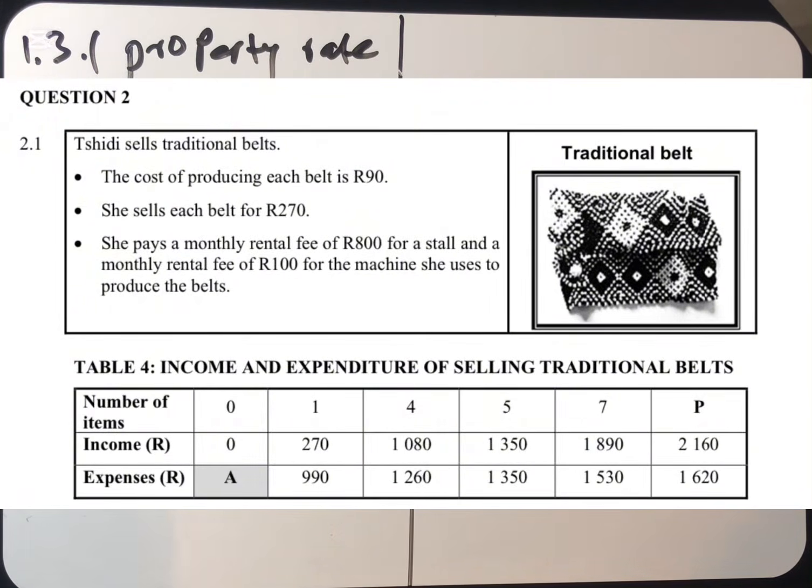So you can see that when the number of items is 0, the income is also 0, but the expenses is not. You should not forget the expenses is going to be what? The value of the fixed amount, and the fixed amount that we are having in this statement is 800 plus 100 rand. That's in case they say find the value of A. So that's what we are going to do. I want us to begin to answer this question, which is 2.1.1.